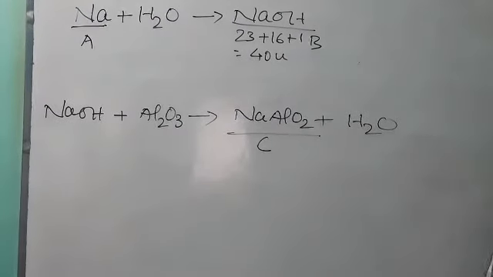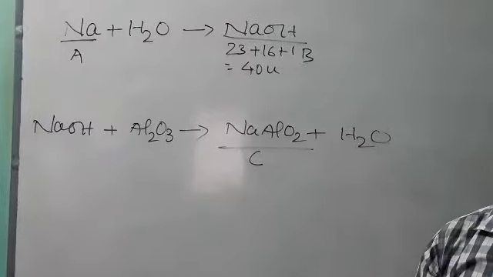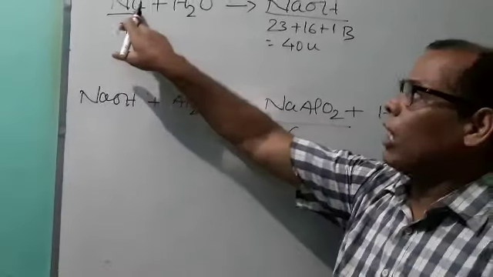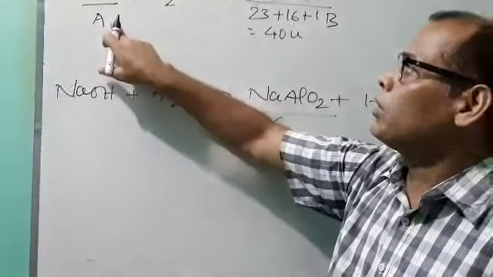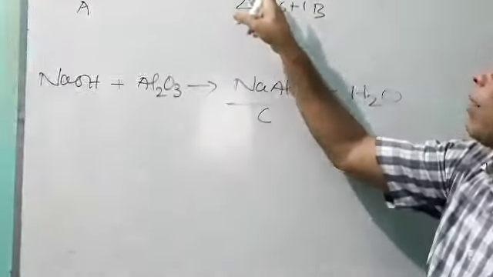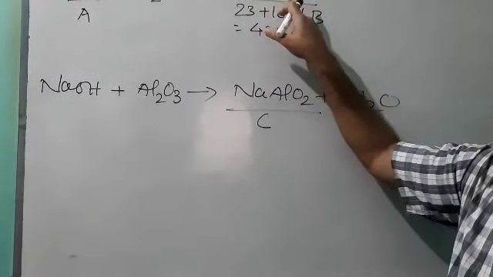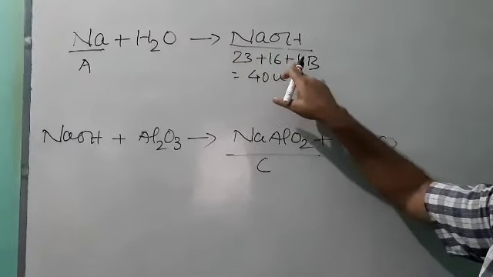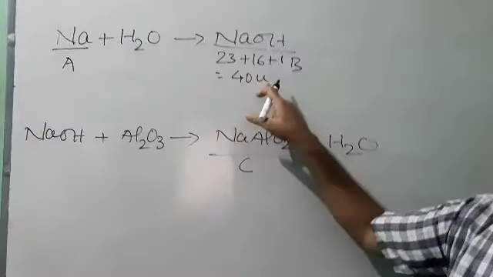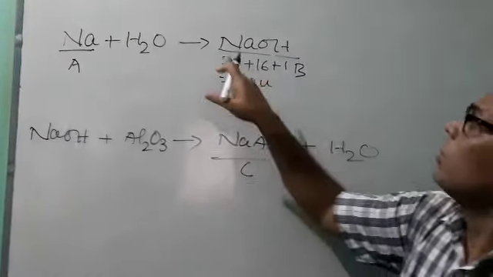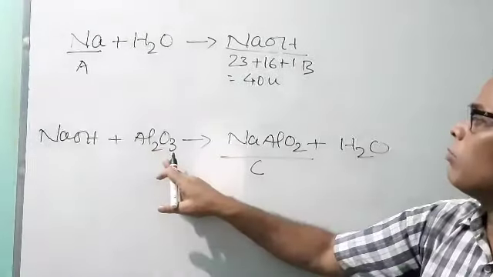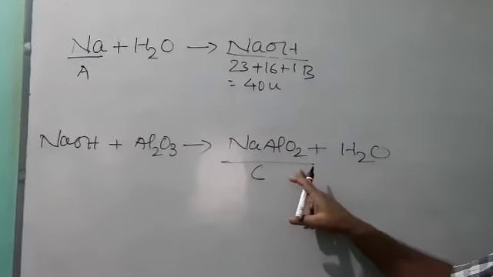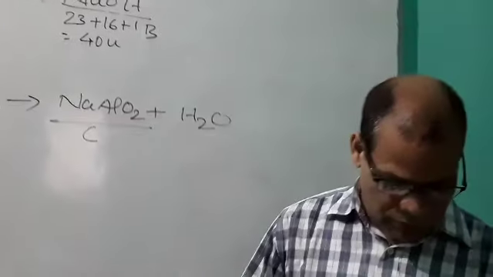Once again, an alkali metal A gives a compound B, molecular mass 40, on reacting with water. So the alkali metal is sodium. When it reacts with water, it forms the compound NaOH whose molecular mass is 40: sodium 23, oxygen 16 plus hydrogen 1, altogether 40. Now this compound reacts with aluminium oxide and forms a soluble compound, sodium aluminate. Now next question.